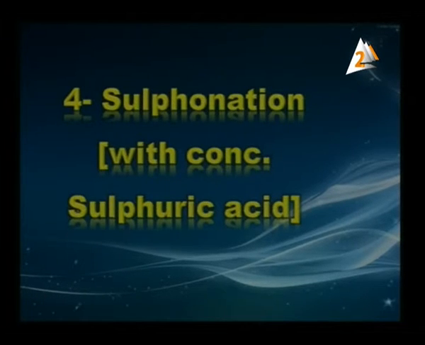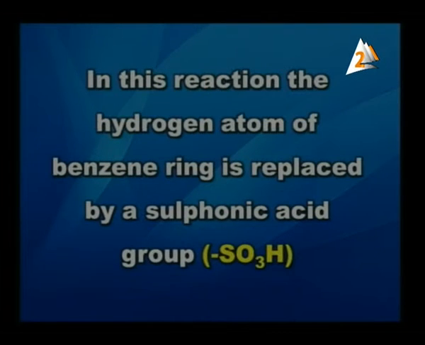Now we are going to discuss the next substitution reaction for benzene, which is sulfonation reaction, which is a reaction with concentrated sulfuric acid. In this reaction, the hydrogen atom of the benzene ring is replaced by a sulfonic group.